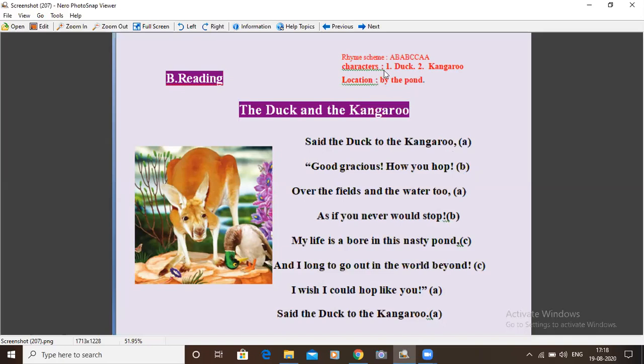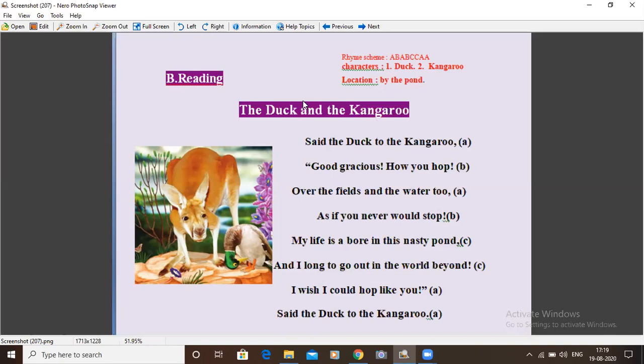The characters that are predominantly present in this poem are the duck and the kangaroo. Of course, there are other small creatures like frogs and other things, which are not mentioned in the poem, but it is obvious because the duck was living in the pond.